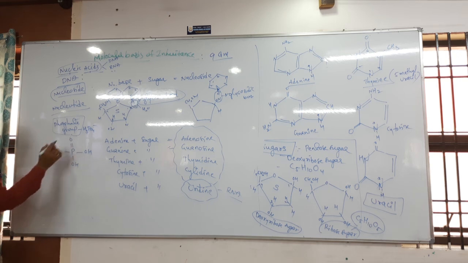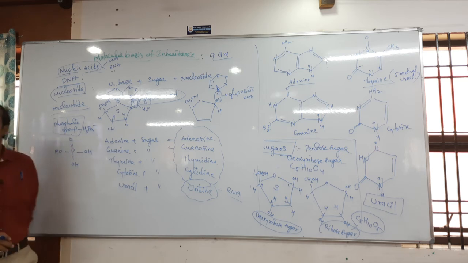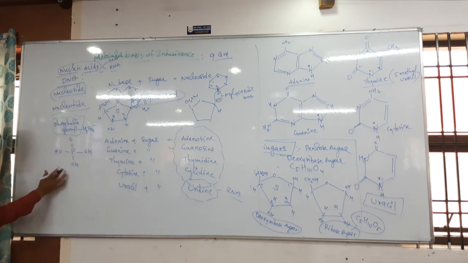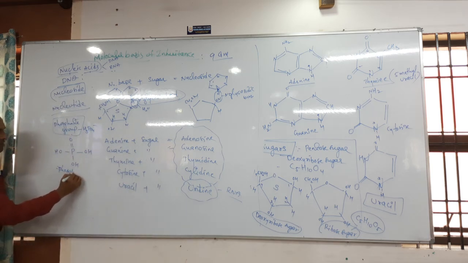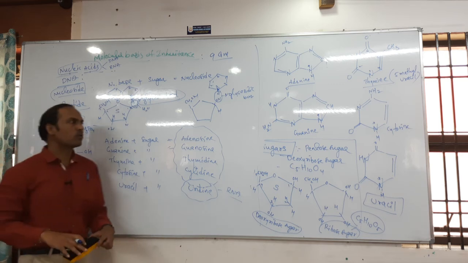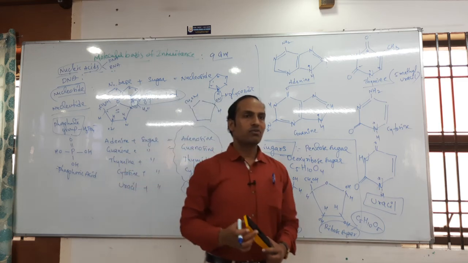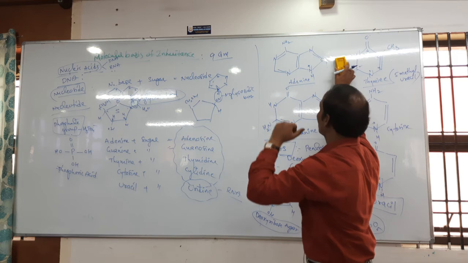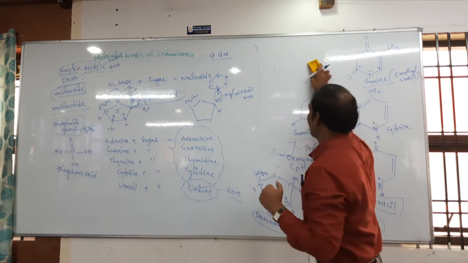So the phosphate group is H3PO4 minus, because of the extra electrons we mention minus. Which other name is it called? Phosphoric acid. Actually, one more name for the phosphate group is phosphoric acid. But phosphoric acid is present only in which one? Only in nucleotides is phosphoric acid present, students.